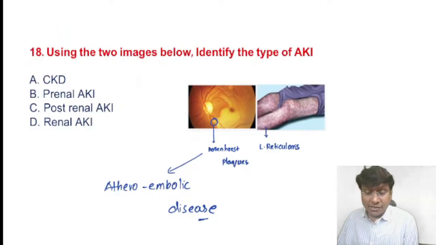Now, atheroembolic disease will cause acute kidney injury.